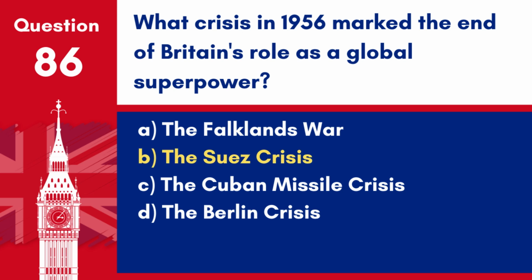Answer B. The Suez Crisis. The Suez Crisis in 1956 marked a significant decline in Britain's influence as a global superpower, demonstrating its dependence on the United States in matters of international crisis.